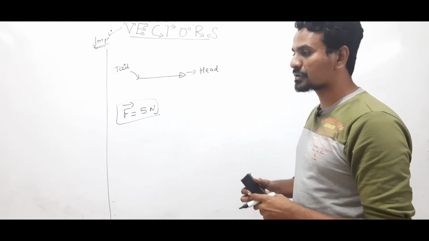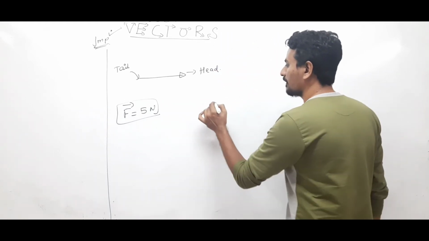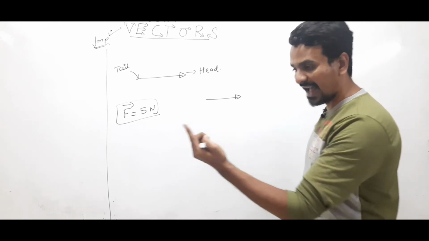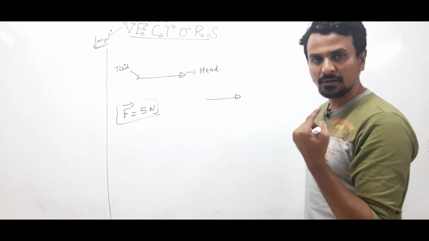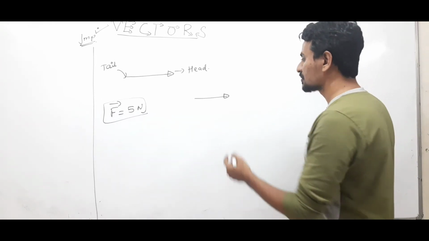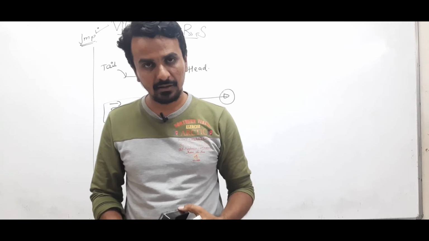Suppose a force of 5 Newton is applied in this direction, then we'll draw it this way. So the head will always be in the direction in which the effect is prevailing.